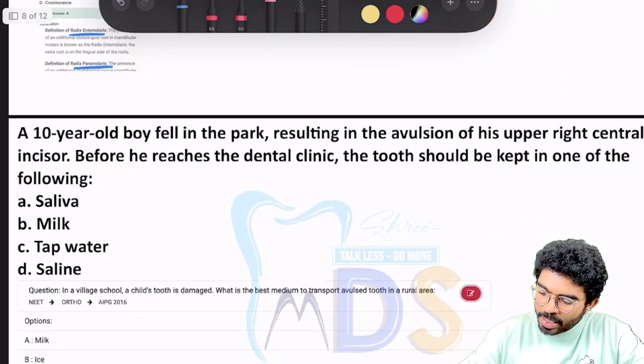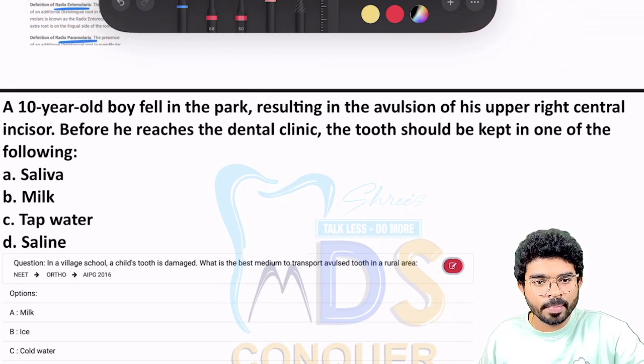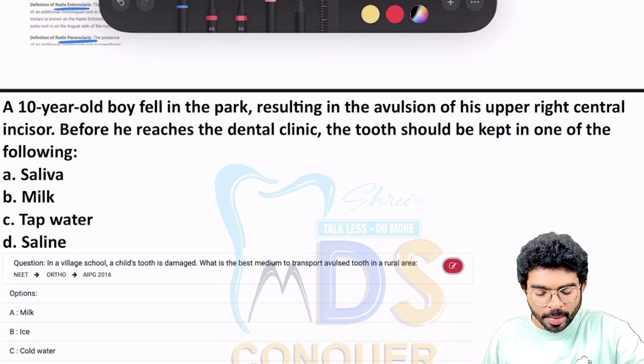The next comes again a trauma question. Trauma is a very important topic to be done. Stressed so many times for you. So trauma is an important topic to be done.